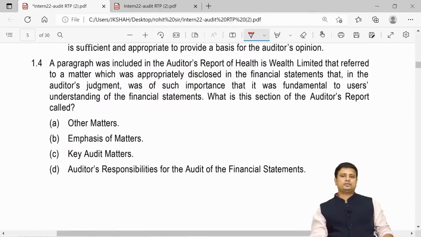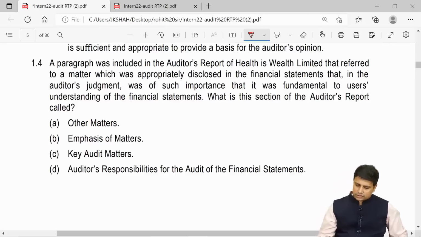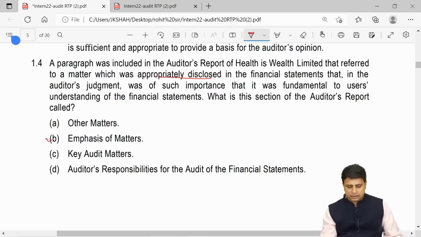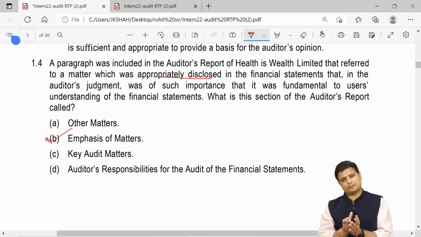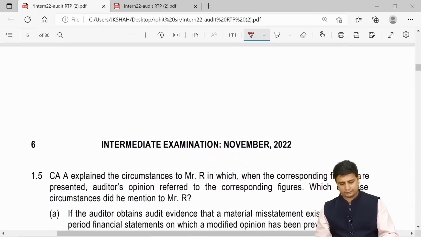Next, a paragraph was included in the auditor's report of Health is Wealth Limited that referred to a matter which was appropriately disclosed in the financial statements and which, in the auditor's judgment, was of such importance that it was fundamental to the user's understanding of the financial statements. What is this section of the auditor's report? Somewhere it was appropriately disclosed, it is just important, hence we are highlighting it. So where are we going to give this? Here we will give an emphasis of matter paragraph. When everything is appropriately disclosed and we just need to highlight, we use emphasis of matter.